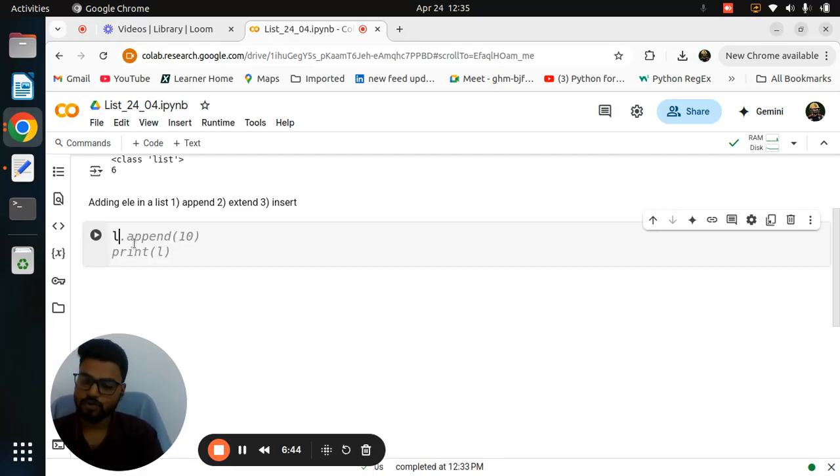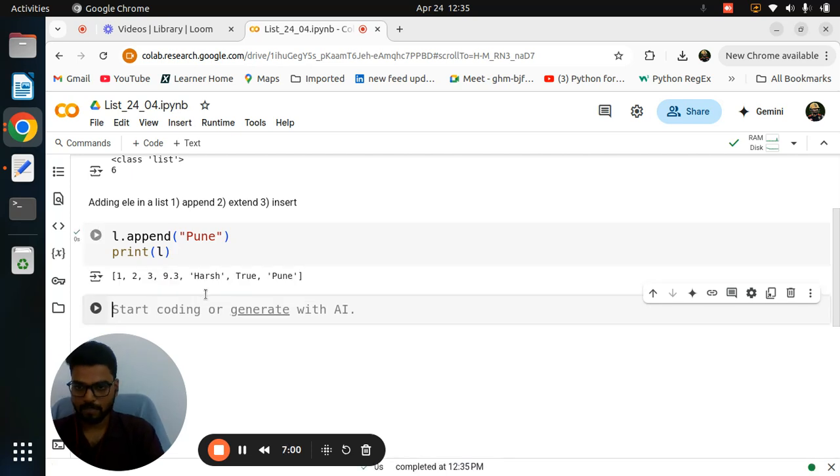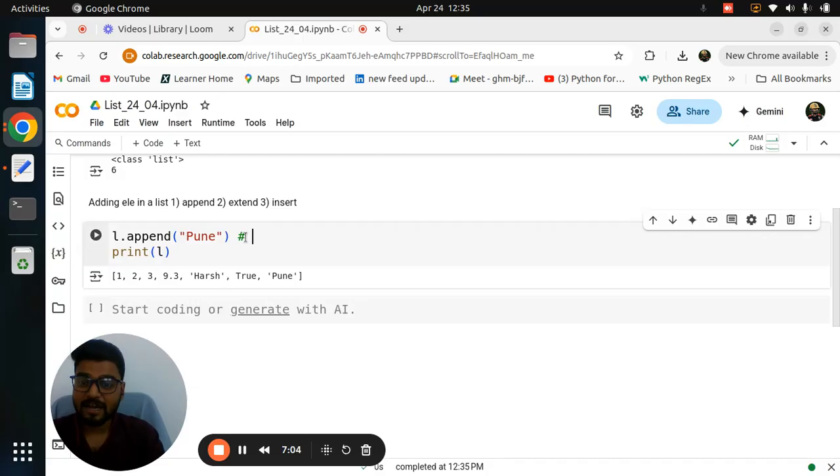Yes, L. You need to give the dot, then use the method name, then give round brackets, and inside that put whatever you need to add. After that you need to print so that you can check whether it was added or not. Got it? Simple. I will write here what exactly the append method does.